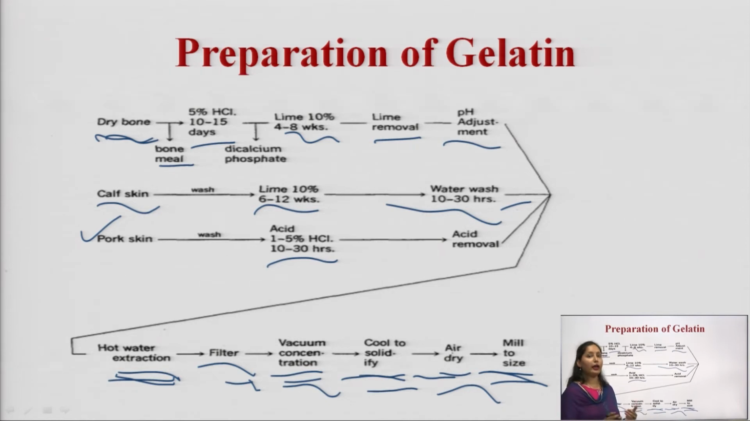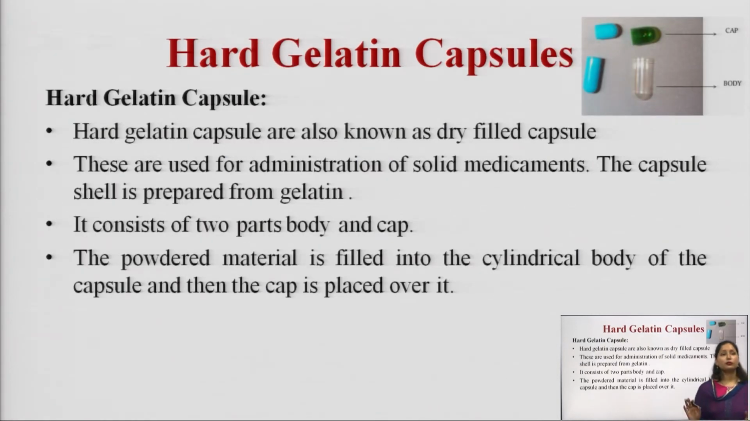Here we discussed how gelatin is extracted from dry bone, calf skin, and pork skin. So, moving on to the discussion. This is the general introduction. Now, come to the hard gelatin capsule.